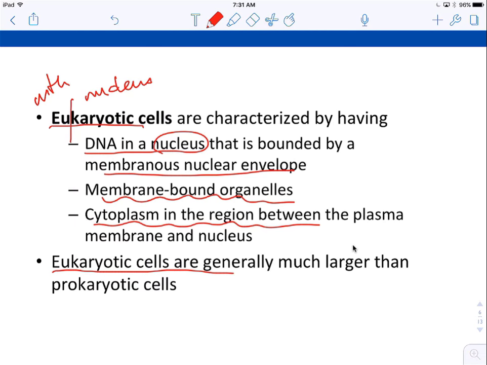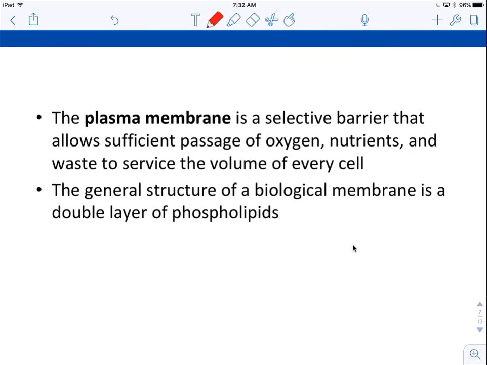Eukaryotic cells are generally much larger than prokaryotic cells. If you'll watch, so say this is a eukaryotic cell, prokaryotic cells would be just kind of little dudes hanging out next to a eukaryotic cell, much larger.